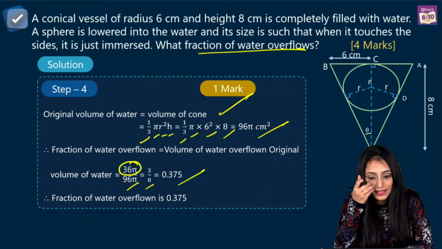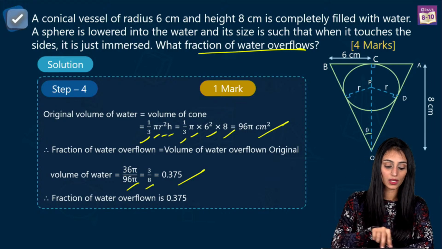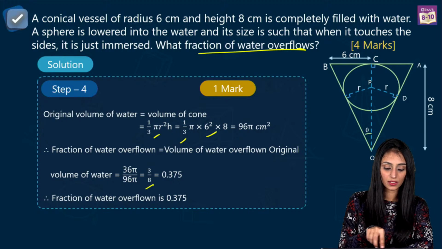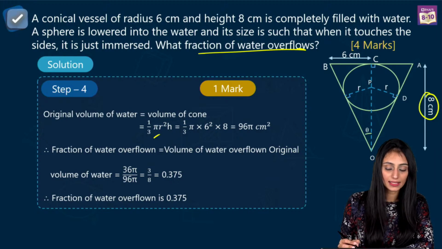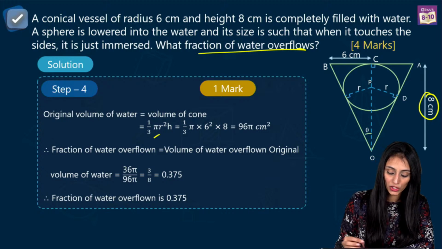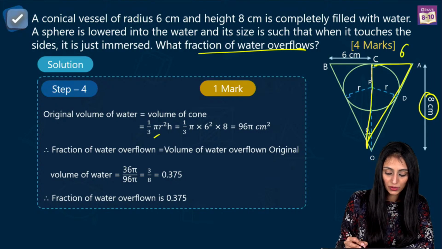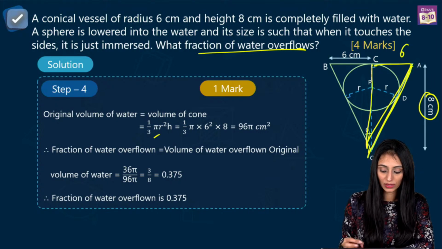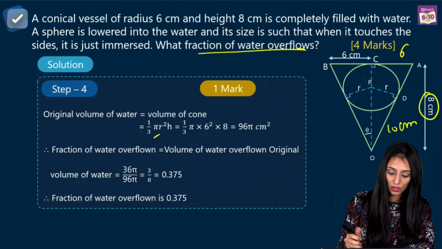Mridul Chaudhary, one more time. So what we are doing here is to get the radius. I'm explaining one more time. This entire length is 8. And over here in this triangle, this is 6. So from here using the Pythagoras, you can get the value of AO. That's going to be what? 10 centimeter.